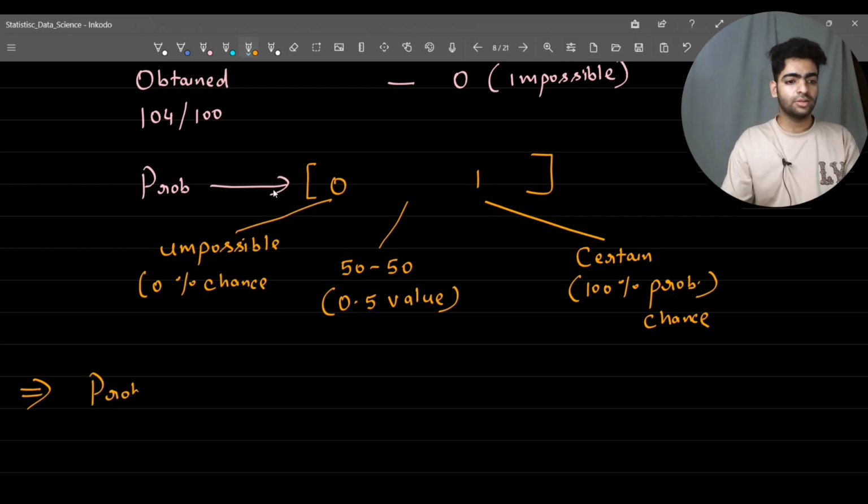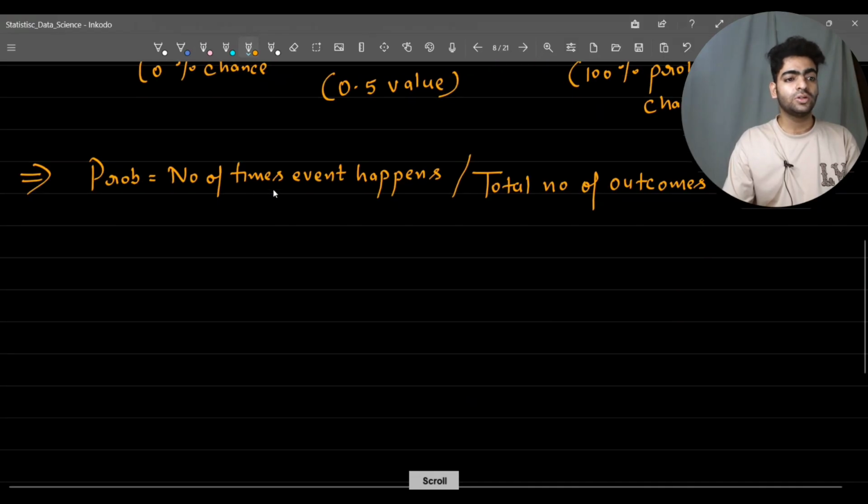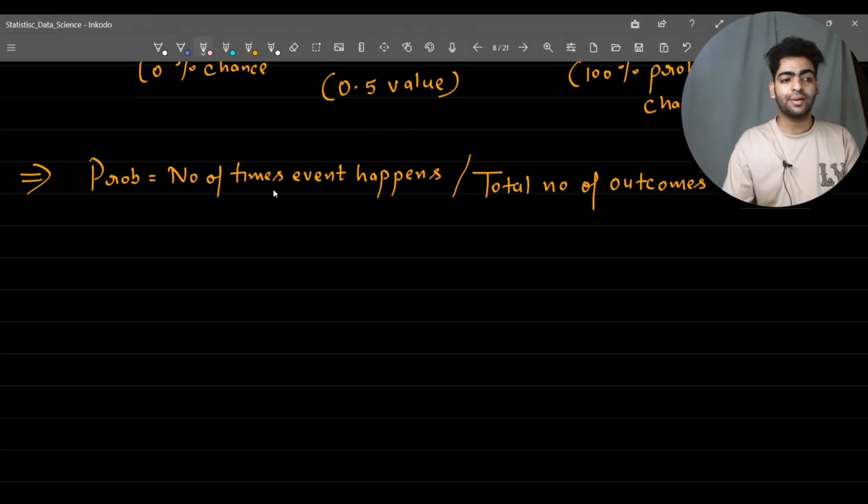You can compute probability using a very simple formula: the number of times the event happens divided by the total number of outcomes we have. It's a very simple thing. Let's consider a very simple example.